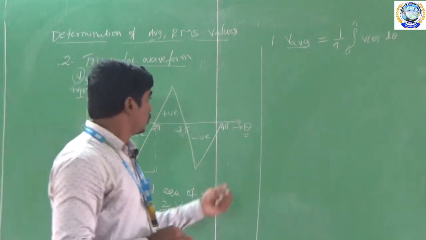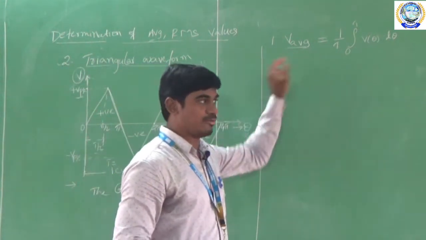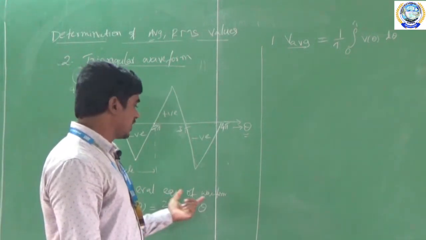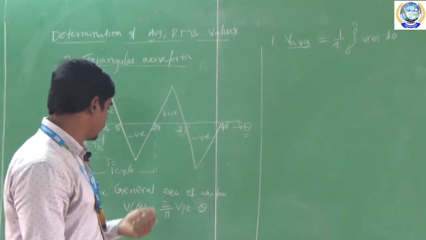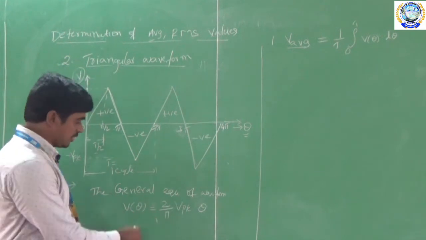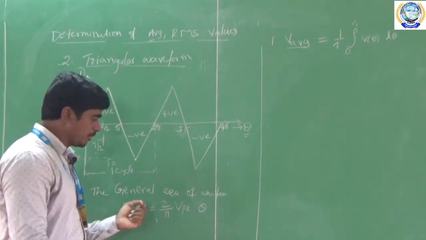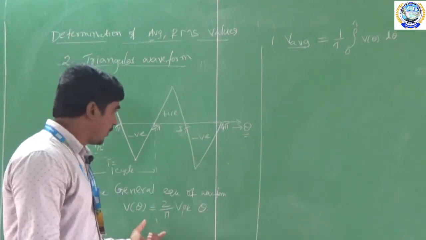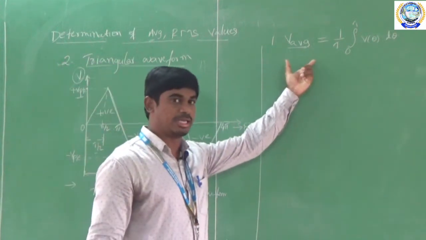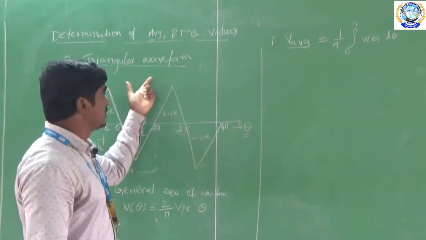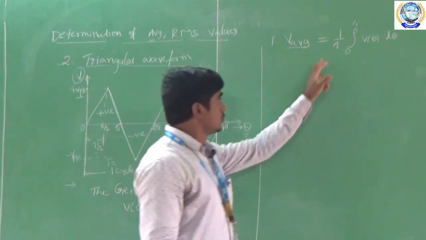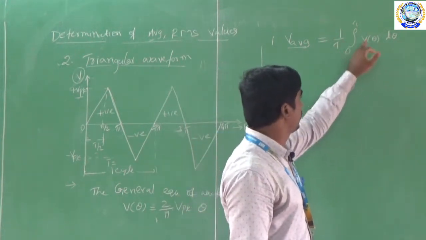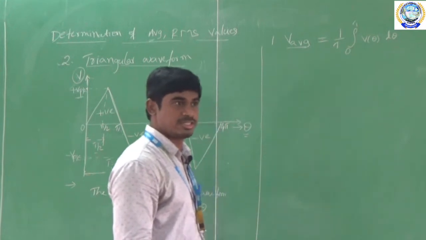Now, to derive the V average equation, first of all we have to know the general equation for the triangular waveform. So this is the general equation: V of theta is equal to 2 by pi into Vpk into theta. By using this equation, we are going to derive the average voltage equation for the triangular waveform. The general formula to calculate the V average value is 1 by T, integral from 0 to T, V of theta d theta.